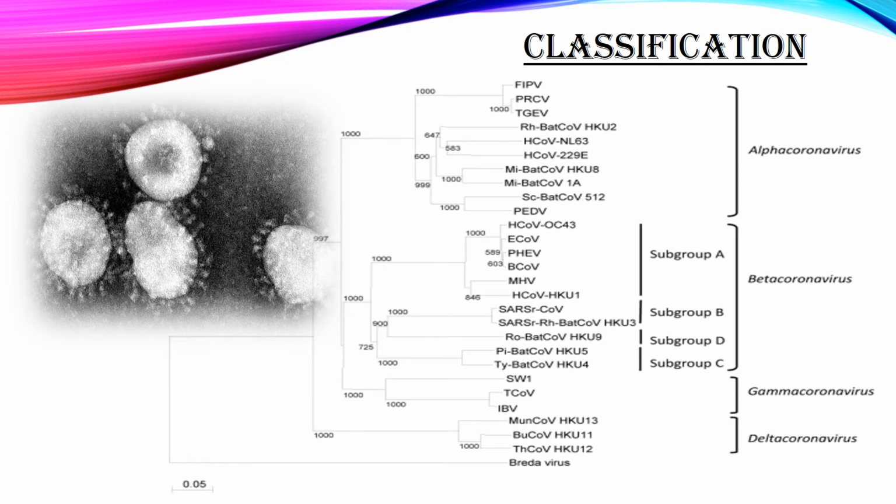Coronaviruses form the subfamily Orthocoronavirinae, which is one of the two subfamilies in the family Coronaviridae, order Nidovirales, and the realm Riboviria. They are divided into four genera: alpha coronavirus, beta coronavirus, gamma coronavirus, and delta coronavirus. The alpha coronaviruses and the beta coronaviruses infect the mammals, while the gamma coronaviruses and the delta coronaviruses primarily infect the birds. Here we see the phylogenetic tree of the coronaviruses.